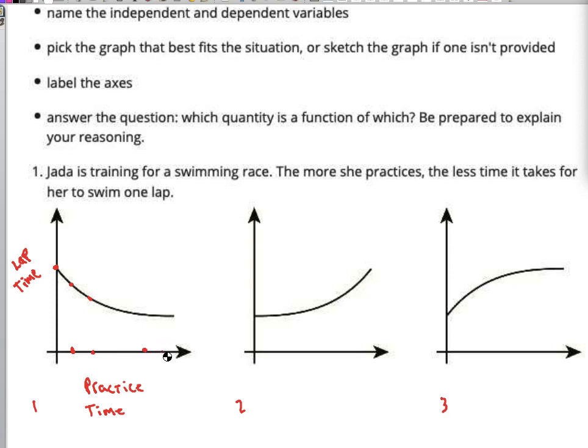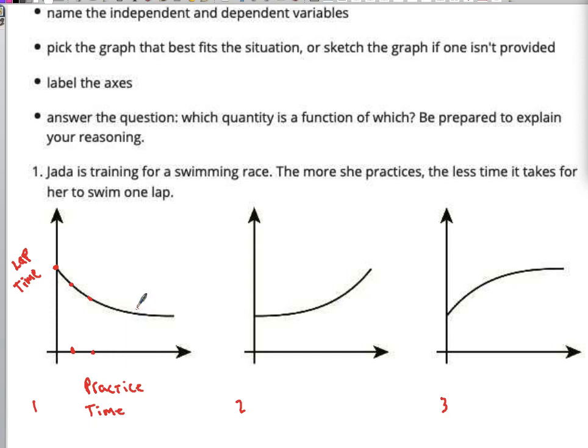The technical term for this would be diminishing returns. The more you practice, you're going to keep getting better, but at some point it kind of levels off because you're just never going to get any faster, right? So there's an optimum amount of practice for her where she gets the fastest time she can, and after that, more practice just makes her tired. Okay.